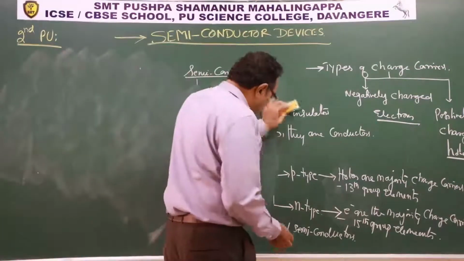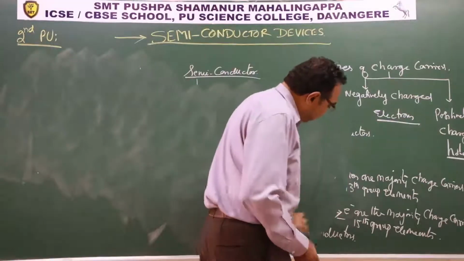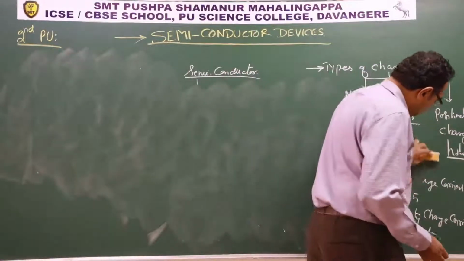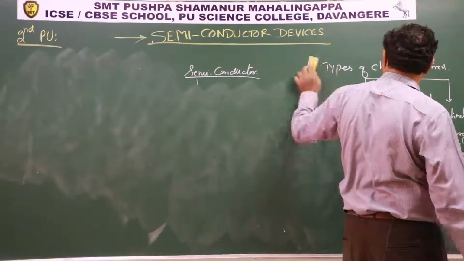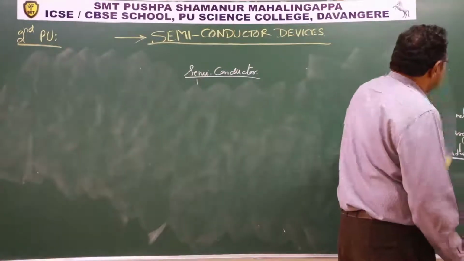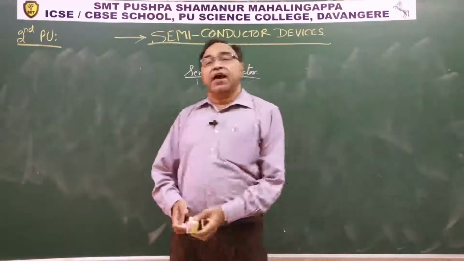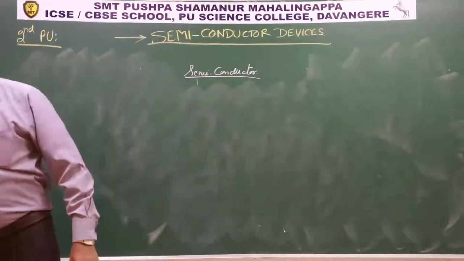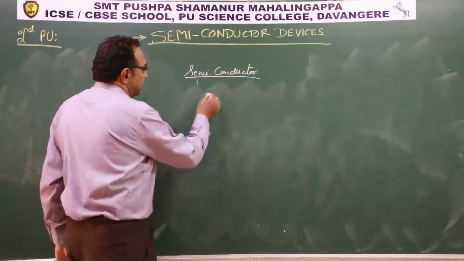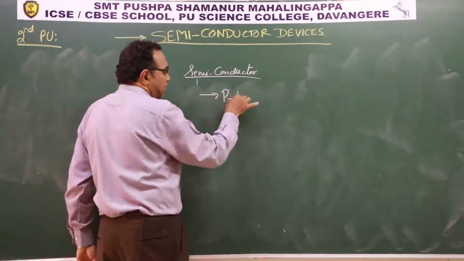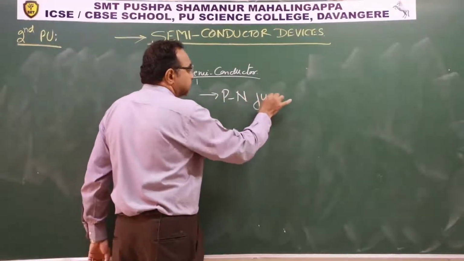The result that we get is known as a p-n junction. So what is a p-n junction? See, the name only suggests we have a p-type semiconductor and an n-type semiconductor.